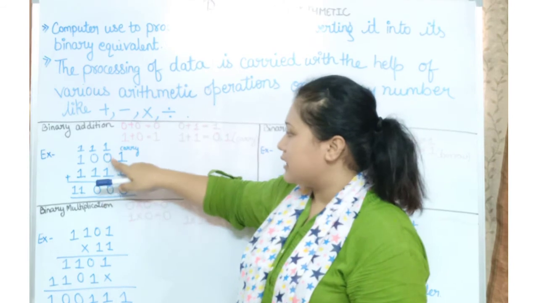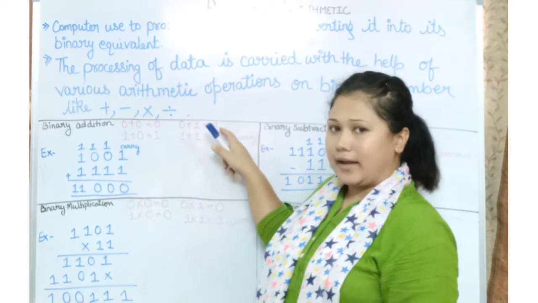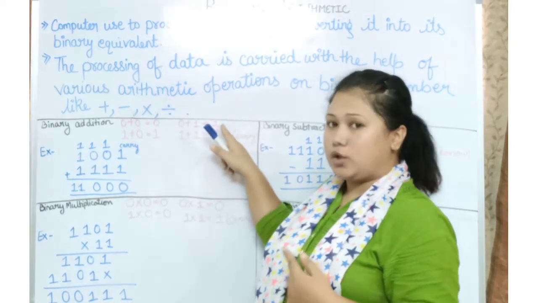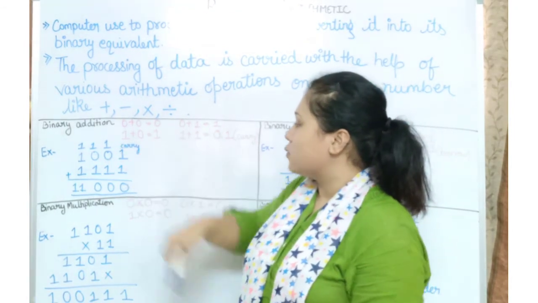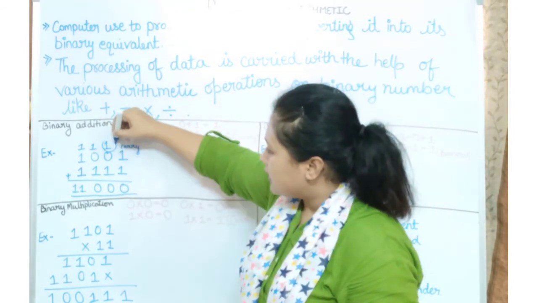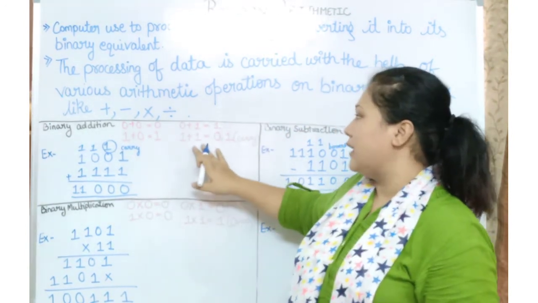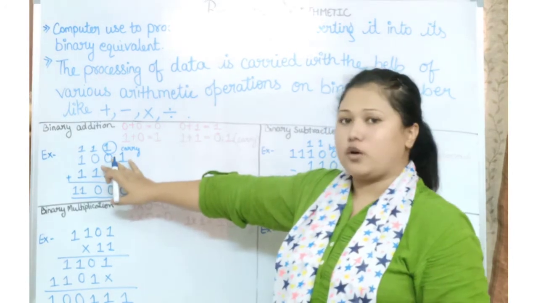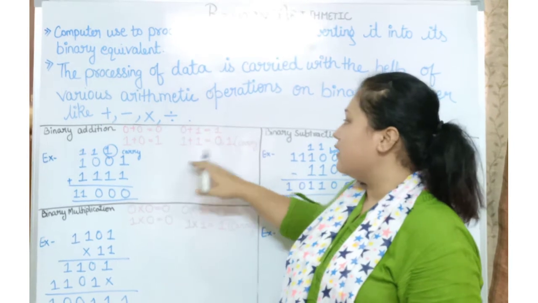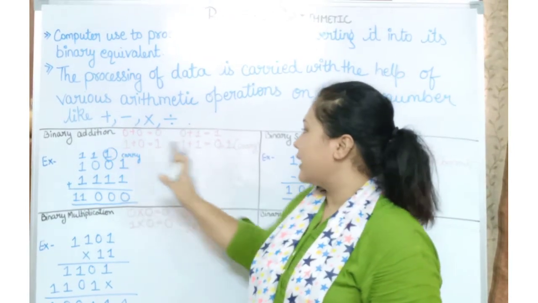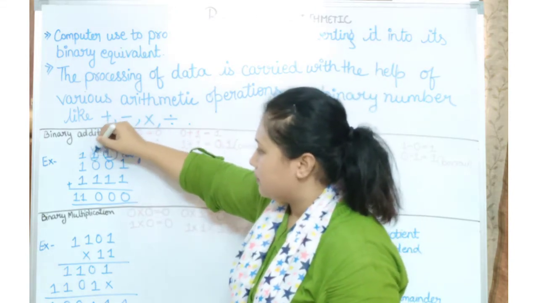Now we have 0 plus 1. 0 plus 1 is equal to 1, as already given in the rule. And 1, this one is the carry one. Now this 1 will be added with the other 1 that we carried forward. 1 plus 1 is equal to 0, and the carry forward of the second term will go to the third one.